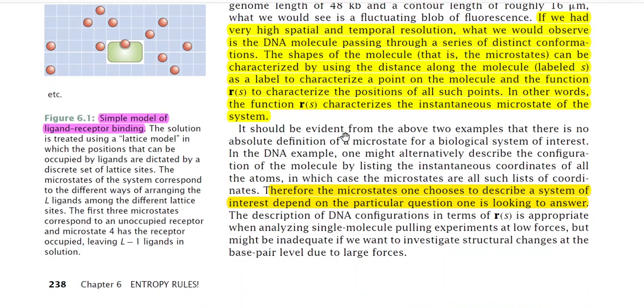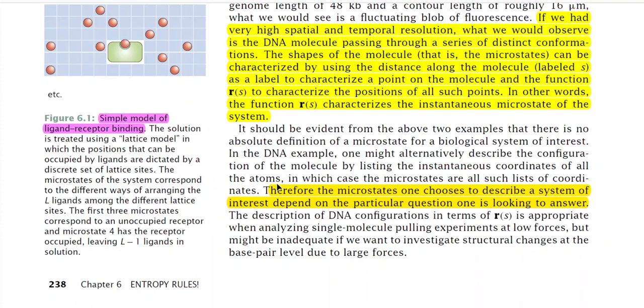It should be evident from the above two examples that there is no absolute definition of a microstate for a biological system of interest. In the DNA example, one might alternatively describe the configurations of the molecule by listing the instantaneous coordinates of all the atoms.